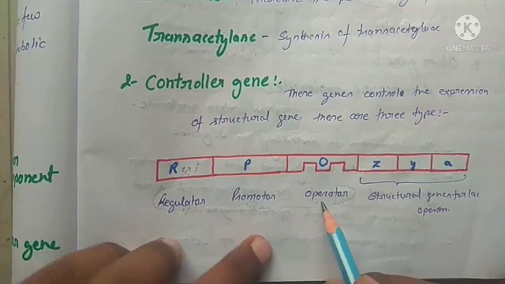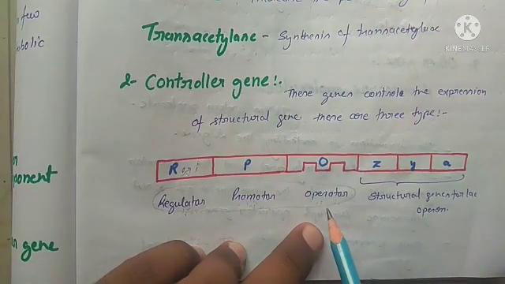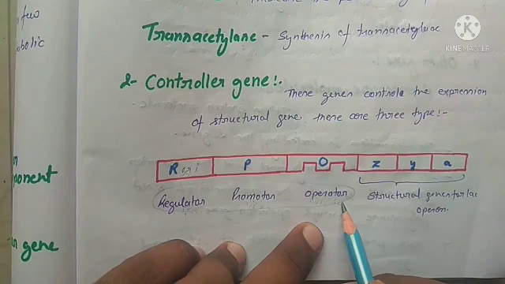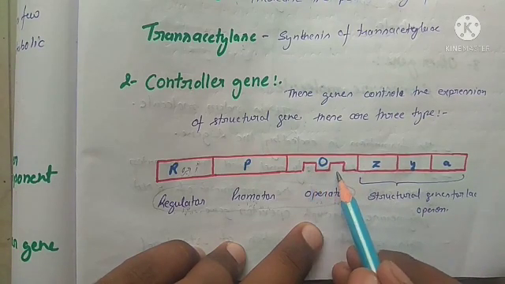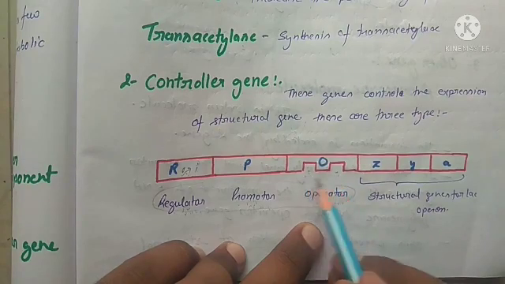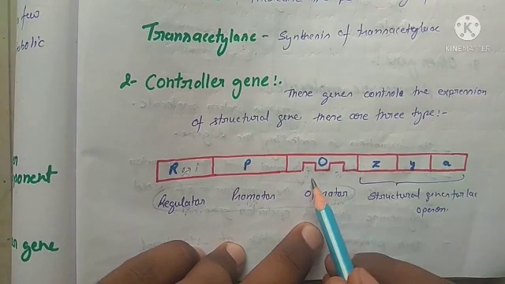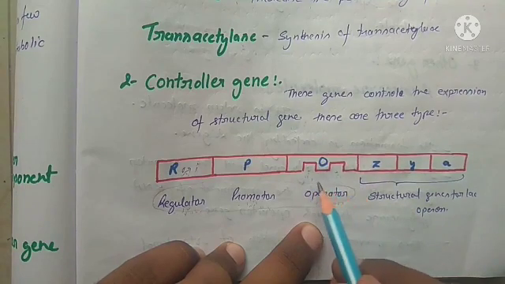And last is the operator gene. It contains a site for specific binding of the repressor molecules. So the operator gene consists of these sites, for the binding of specific repressor molecules.